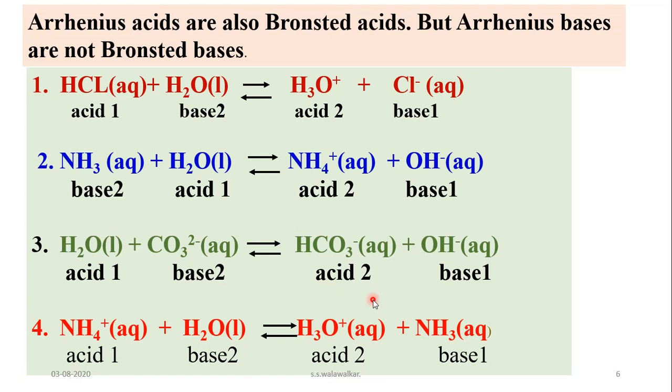Then the next point is that in all these reactions, acid reacts with base and produces again what? Acid and base by transfer of proton.